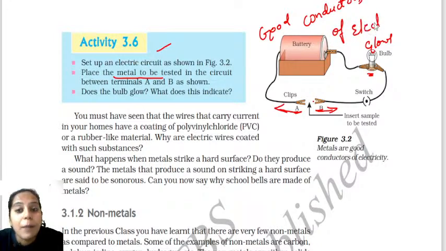Most of the metals I am using, not all the metals. Most of the metals. Clear, right? So you must have seen that wires that carry the current at your homes have a coating of polyvinyl chloride.